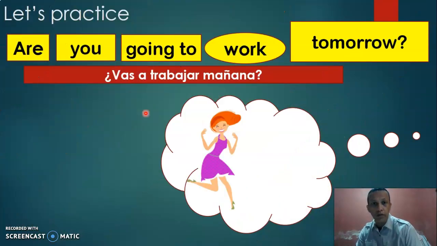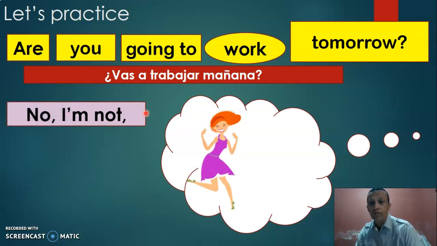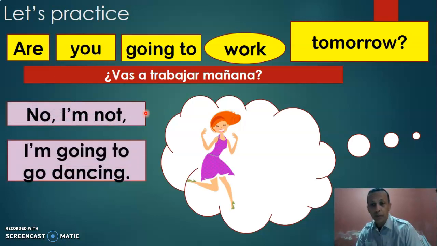Are you going to work tomorrow? No, I'm not. I'm going to go dancing. Alguien me preguntó, are you going to work tomorrow? ¿Vas a trabajar mañana? Entonces, si nos fijamos en la figura, en el pensamiento, no, ¿verdad? No, I'm not. No, no voy a trabajar mañana. Entonces, ¿qué es lo que voy a hacer? What I'm going to do? I'm going to go dancing.